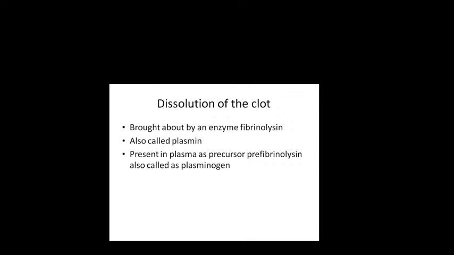Does it exist like that? No. It is present in plasma as a precursor, pre-fibrinolysin. It is not present in the plasma as fibrinolysin. Whenever there is injury, this pre-fibrinolysin gets converted to fibrinolysin. The other name for pre-fibrinolysin is plasminogen. Fibrinolysin is plasmin. So both clotting and dissolution of the clot occur at the same time whenever there is injury.